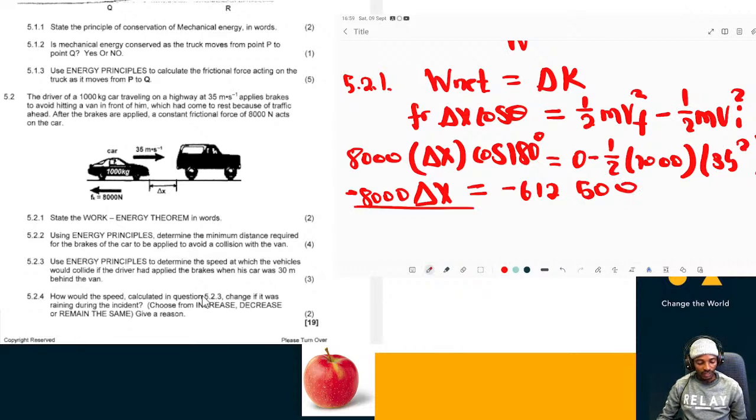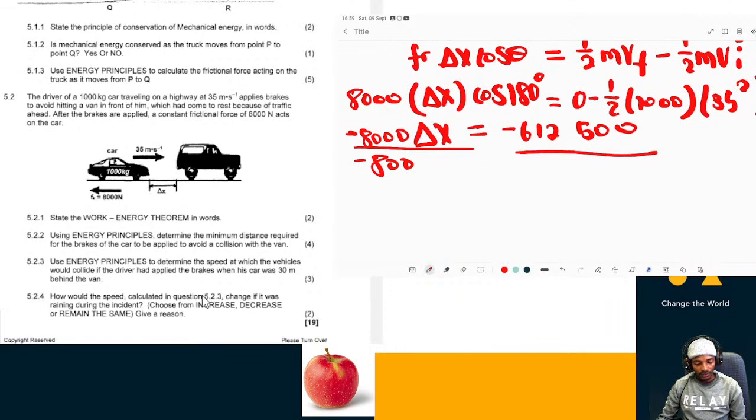So I'm going to divide both sides by minus 8,000. So our delta x will be equal to minus 612,500 over minus 8,000.